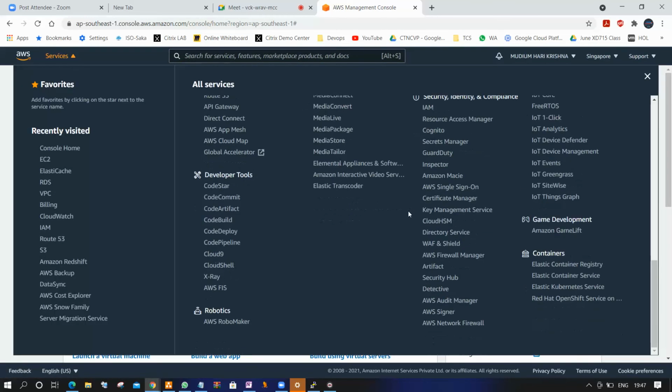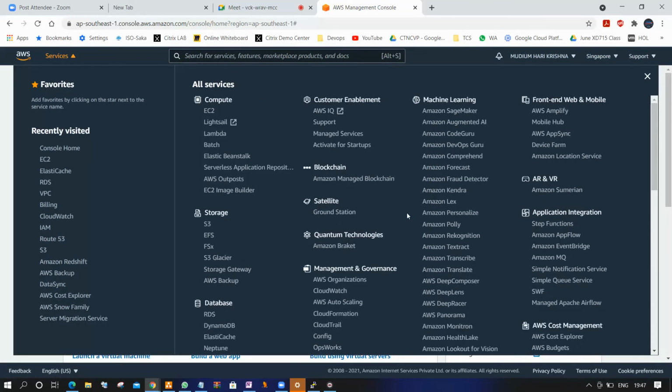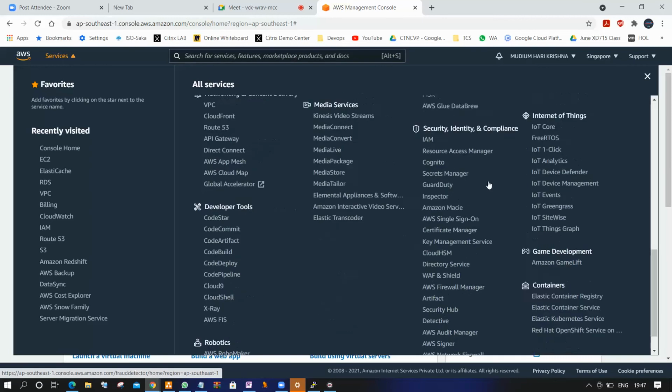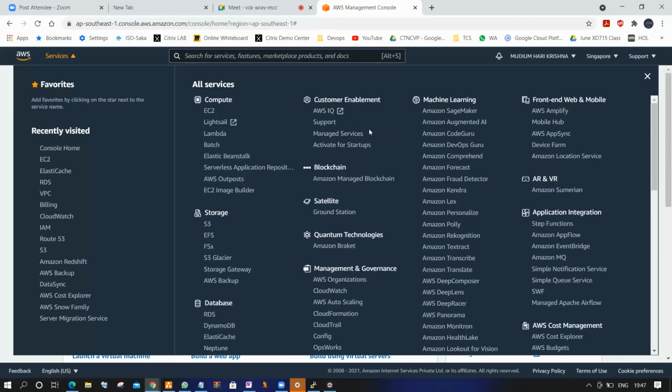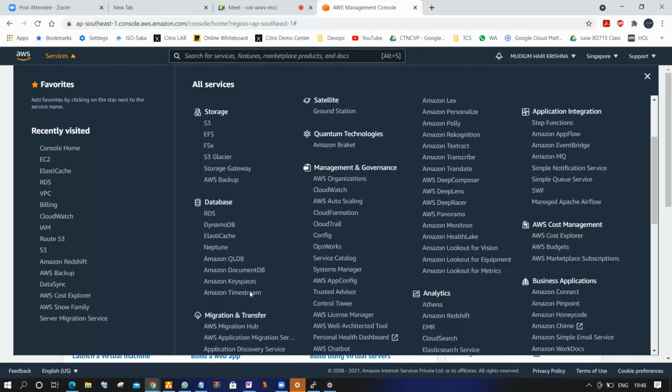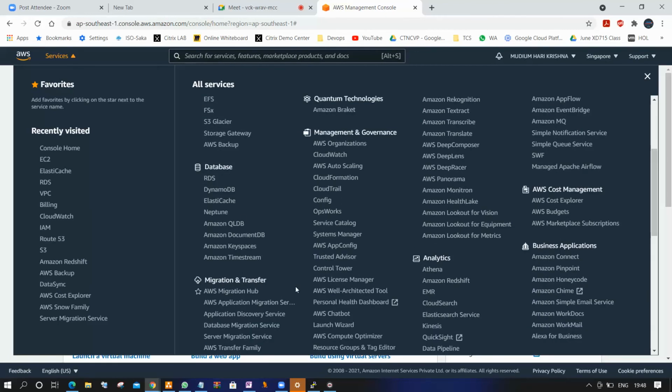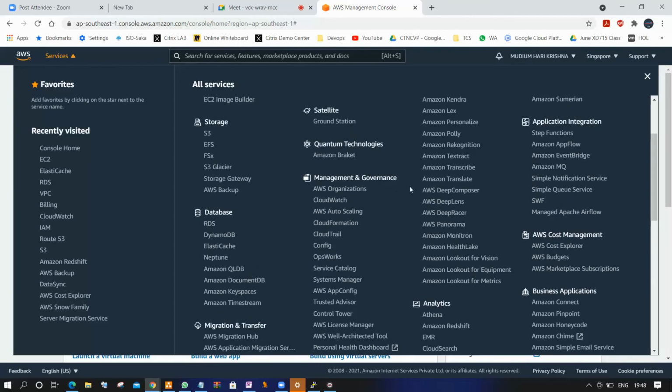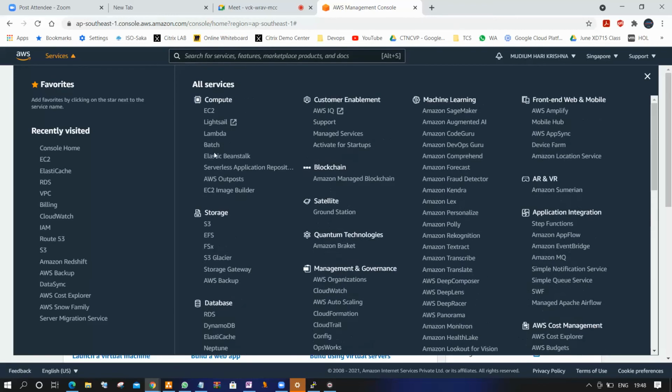We have 80 plus services available. All the services are categorized into groups: compute, storage, database, migration and transfer, management and governance, quantum technologies, analytics, and so on. Understood?